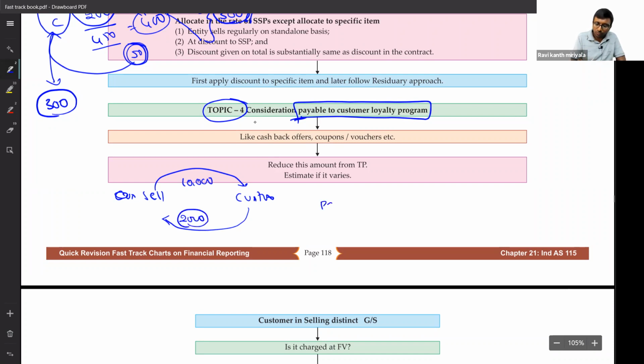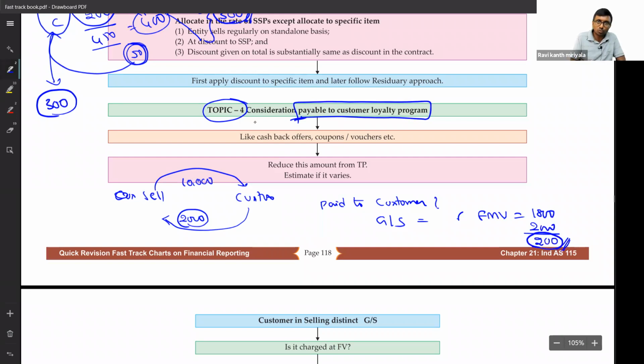Yeah, simple question. We paid to customer. When you say we paid to customer, the first question we should ask is, why did you pay? No, we bought goods, sir. We bought goods or services. Then fine. Next question: what is the fair market value of the goods? Sir, the fair market value of the goods is 1,800. But how much did you pay? I paid 2,000, sir. That means 200 is nothing.